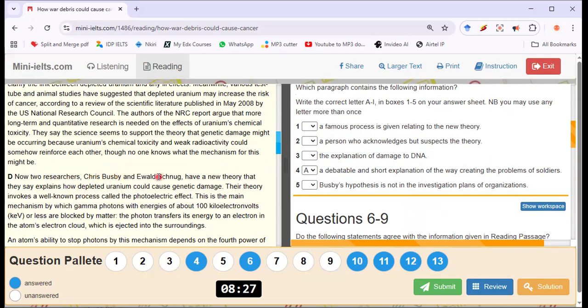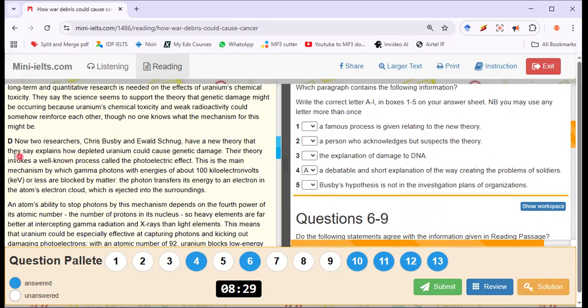Two researchers, Chris Busby, have a new theory that they say explains how depleted uranium could cause the genetic damage. Their theory invokes a well-known, famous, that's number 1. Number 1 is matched to paragraph D. A well-known process called the photoelectric effect. This is the main mechanism by which gamma photons with energies of about 100 kiloelectron volts or less are blocked by matter.